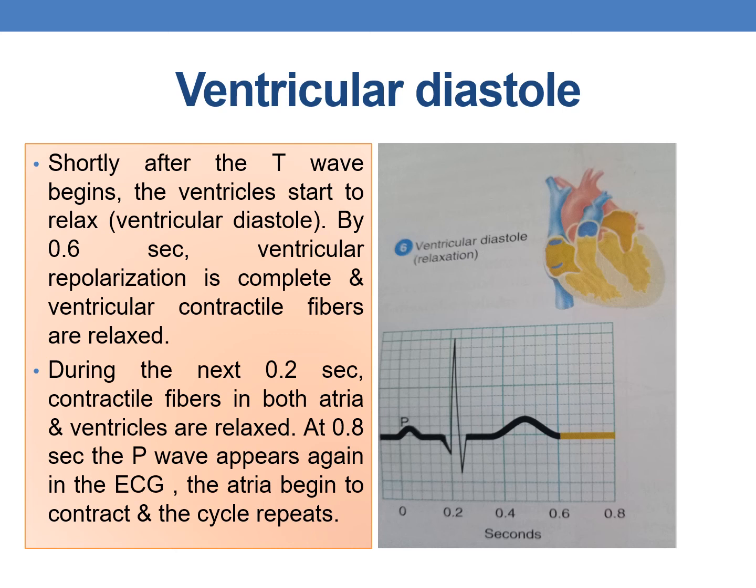During the next 0.2 seconds, the contractile fibers in both atria and ventricles are relaxed.